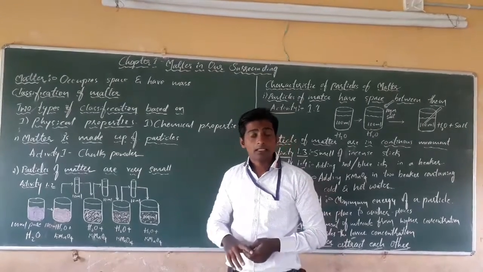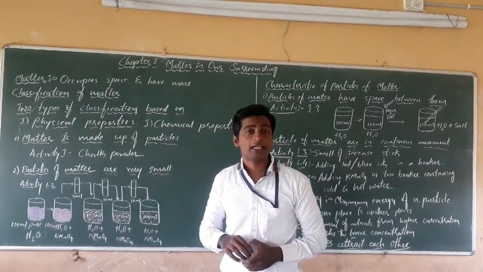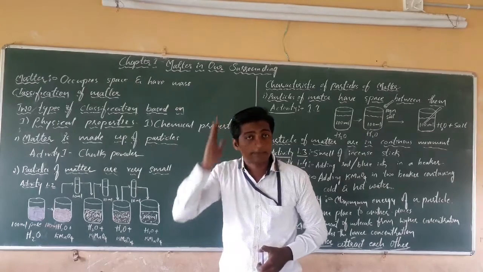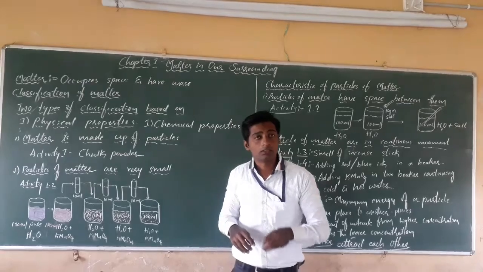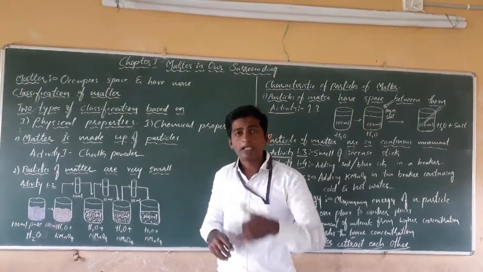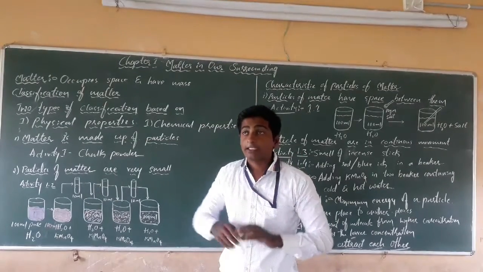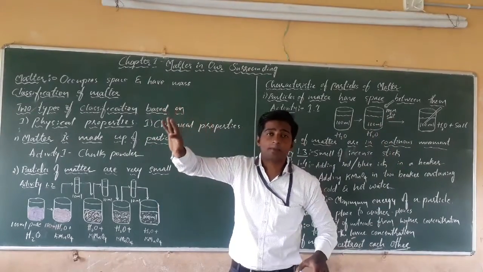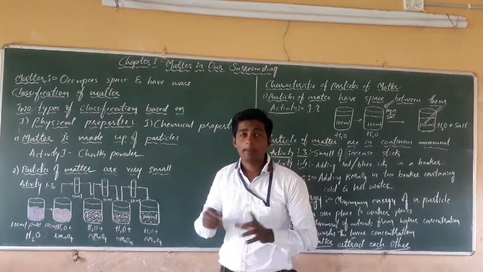In ancient India, Indian philosophers gave different ideas about matter and classified matter into 5 types: air, water, earth, fire and so on. They said whatever things are there in the universe, all these things are made up of these 5 main substances.